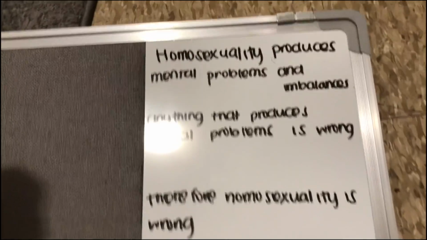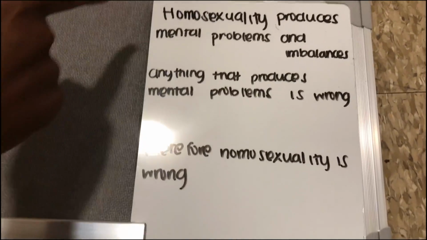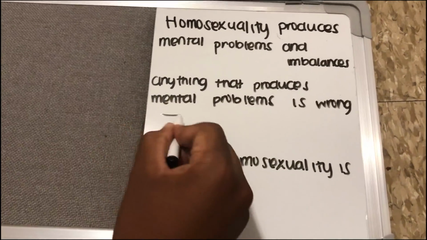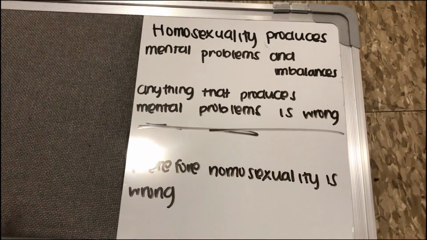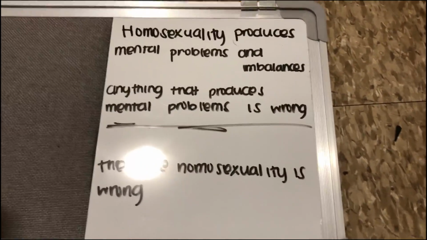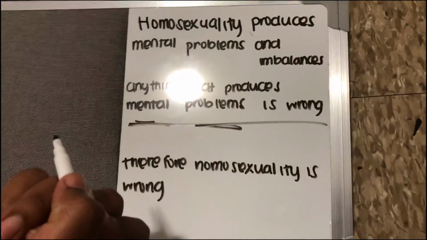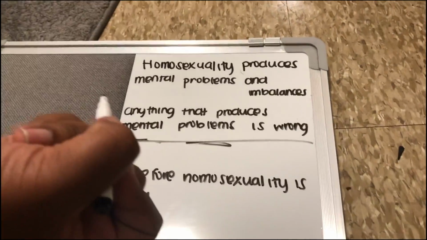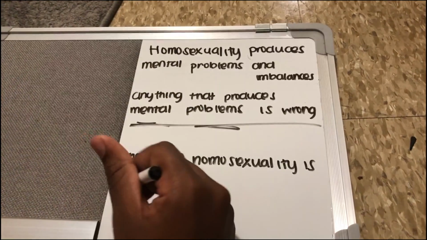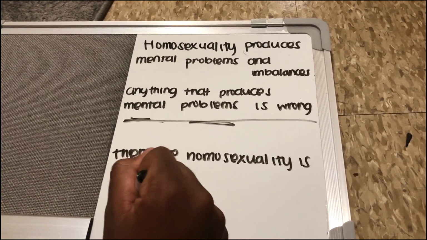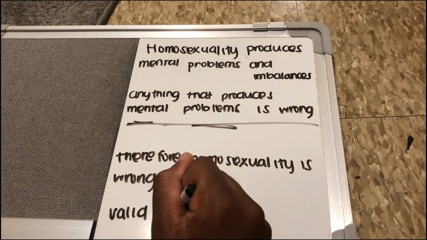Okay, so for our first premise, it states that homosexuality produces mental problems and imbalances. What we need to do is find the second premise. And for our conclusion, it says, therefore, homosexuality is wrong. So the second premise that we came up with is, anything that produces mental problems is wrong. Now, looking back at this, you can say that this argument is valid, but is it sound?